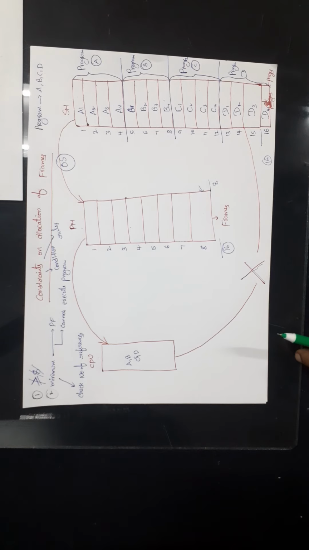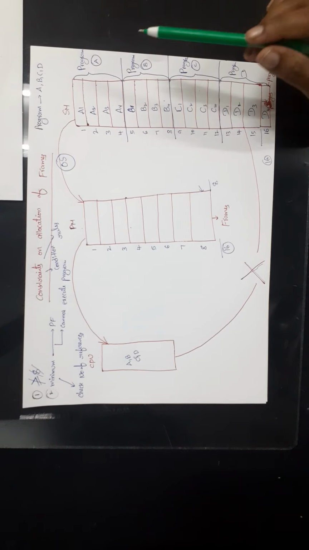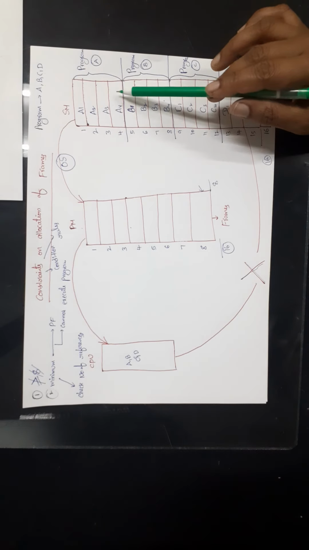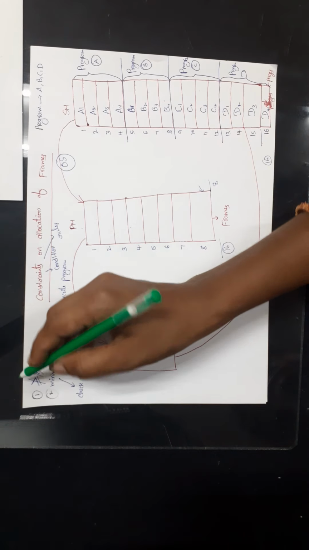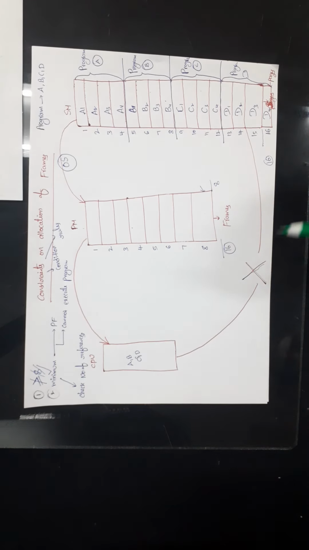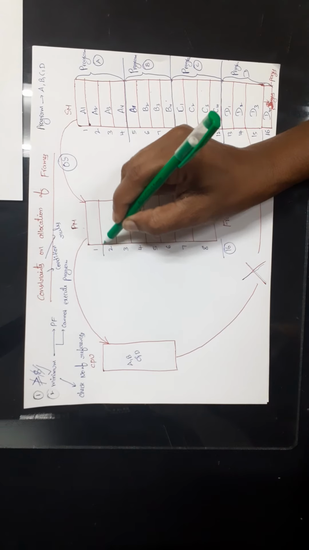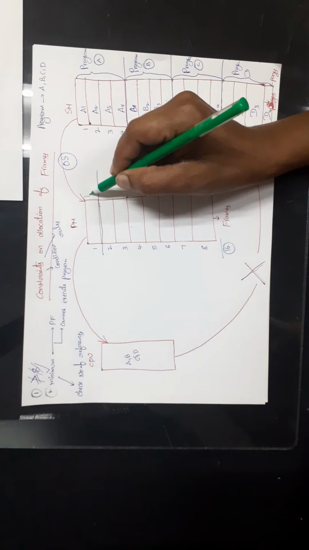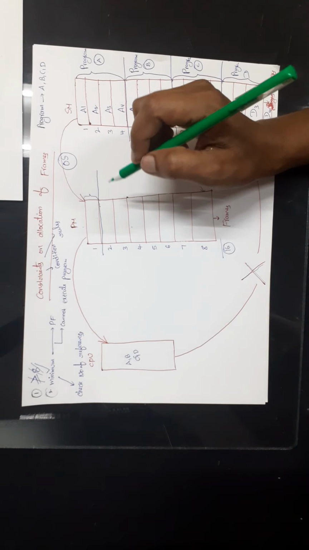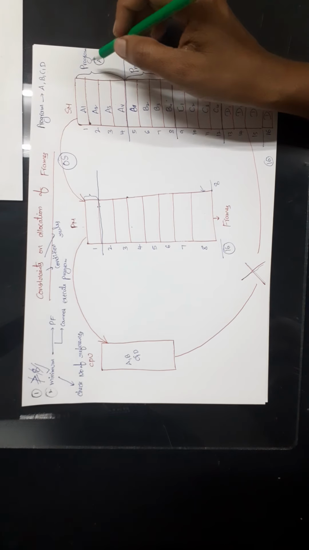And the next one is, for each process we should allocate some minimum number of frames. Here we have 4 processes, right? For each process we should allocate some minimum number of frames in the primary memory. I will explain this point with the help of an example. Let us assume that for process A only 1 frame is allocated. We should allocate some minimum number of frames for the process, but let us assume that here only 1 frame is allocated for program A.